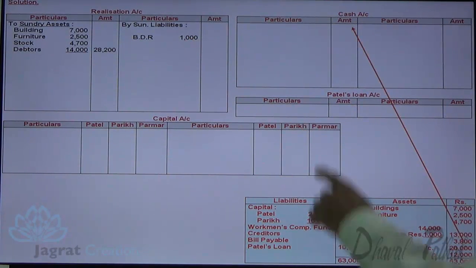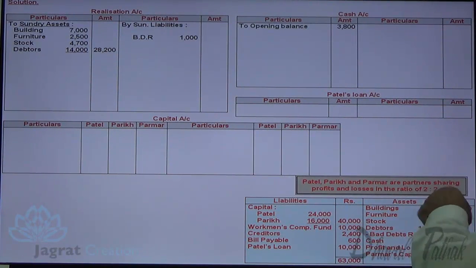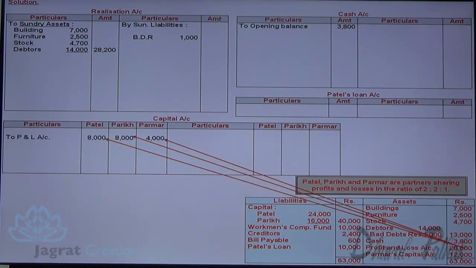Now, cash balance will appear as opening balance in cash account. Profit and loss account debit balance 20,000 will be distributed in the ratio of 2:2:1. So 20,000 in the ratio of 2:2:1. What happens? 20,000 divided by 5 is 4,000. 4 2s are 8, so 8,000, 8,000, 4,000 is the distribution.